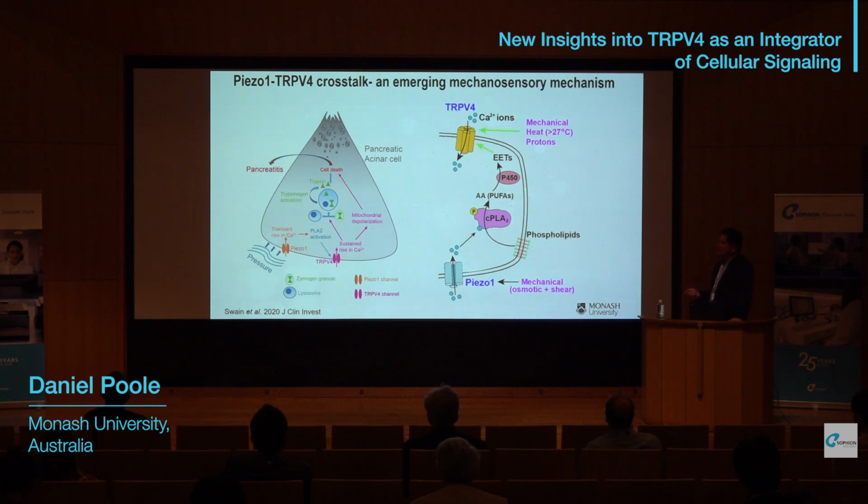We decided to work on this based on this study here by Roger Little's group, which showed that in pancreatic acinar cells, TRPV4 and Piezo1 can interact to drive pancreatic changes, so pancreatitis. Based on this model here, Piezo1 will promote the release of endogenous arachidonic acid derivatives which activate TRPV4.